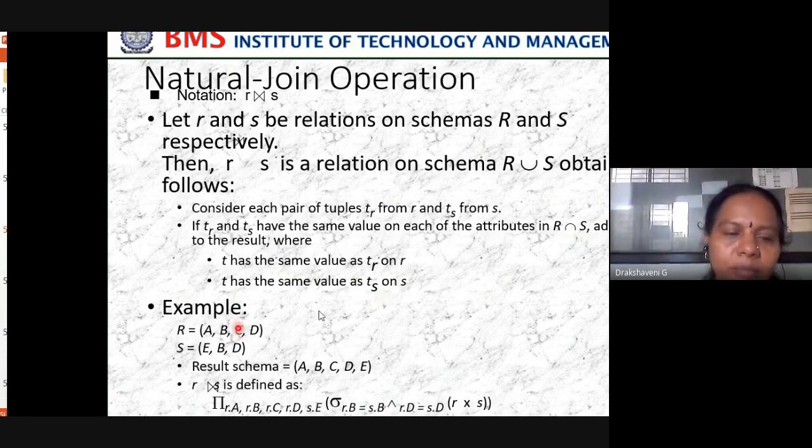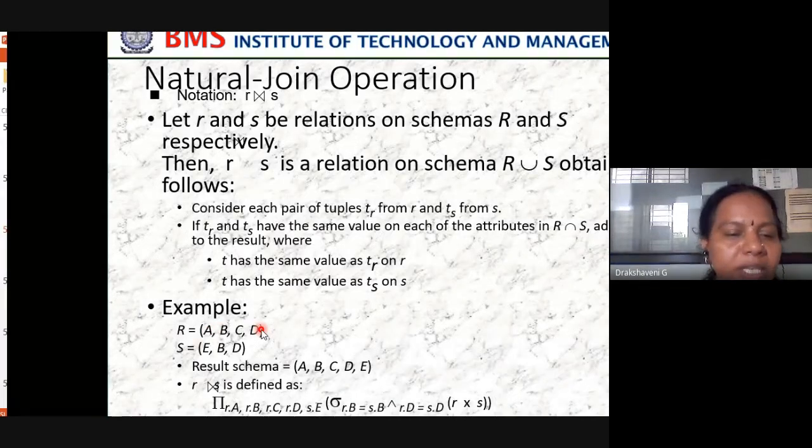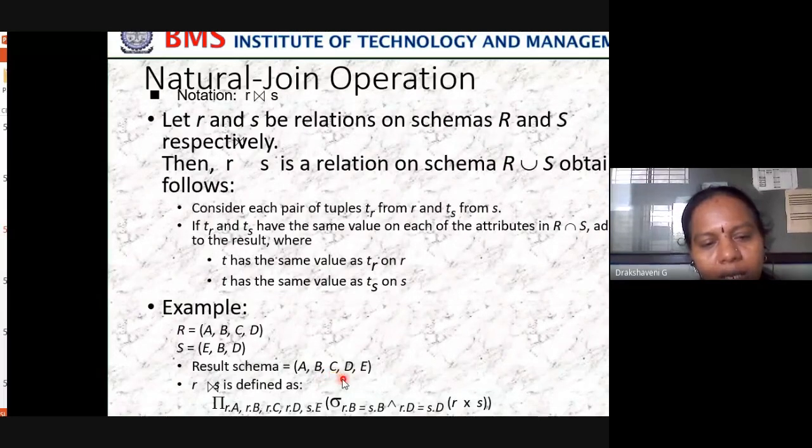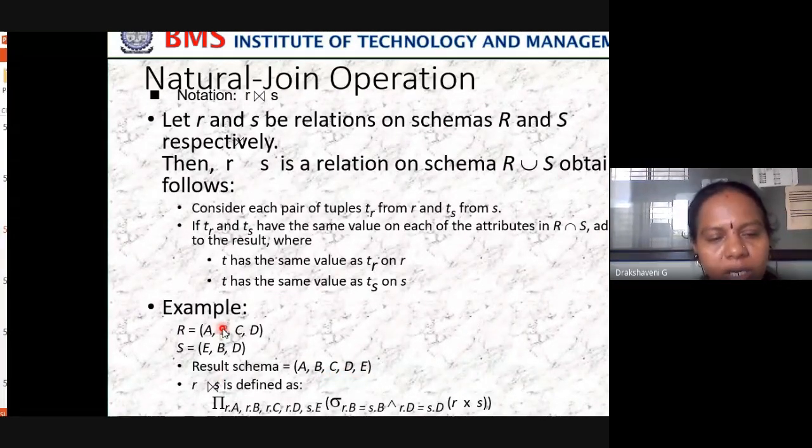So let us take an example. Suppose R has attributes A, B, C, D, and S has E, B, D. The resultant schema of this natural join will be A, B, C, D and E. B is repeated, so we are not keeping it twice. D is repeated, we are not keeping it twice. This is what we call the resultant schema.